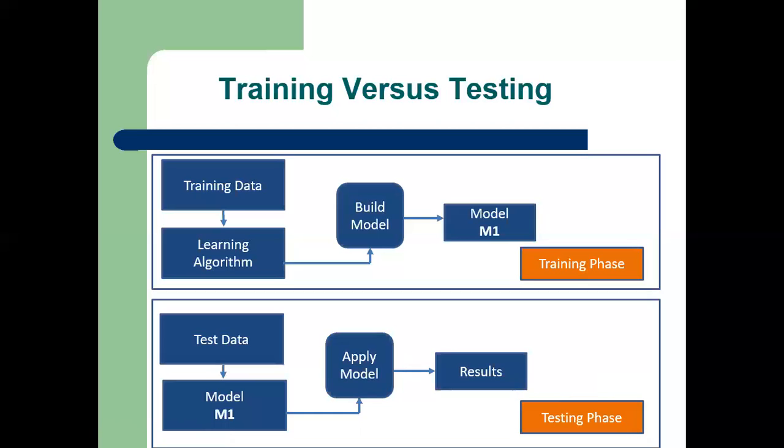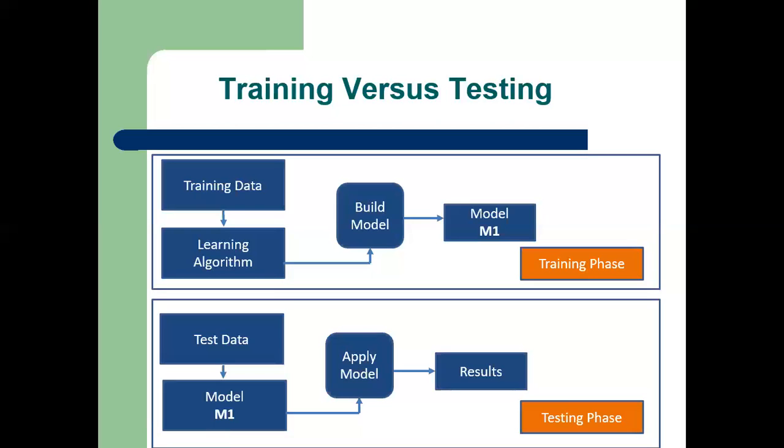So to test the learning model, it is applied on the test data. A test error is said to occur when the actual output and the predicted output are different for an instance in the test data. The test error is always denoted by the symbol E_out, with subscript out, which refers to the output error.